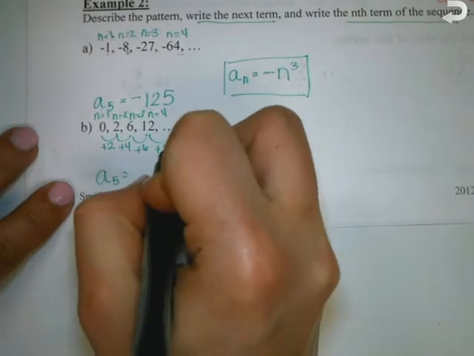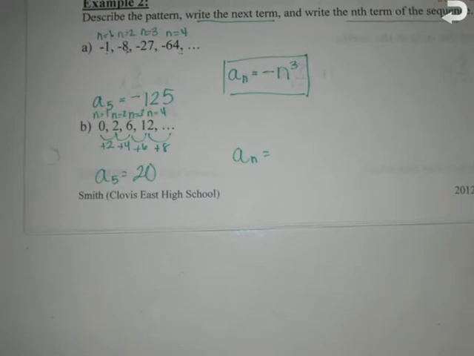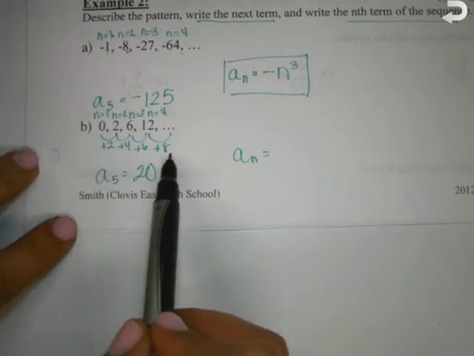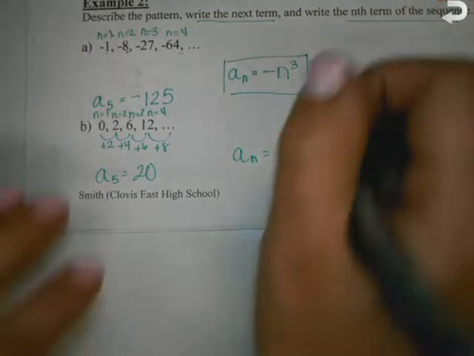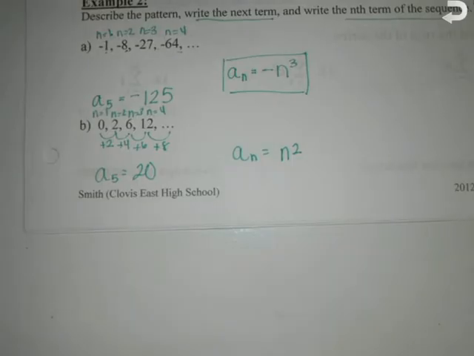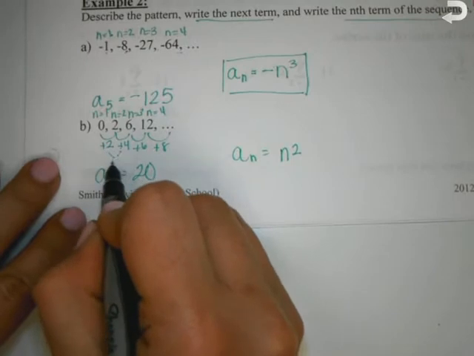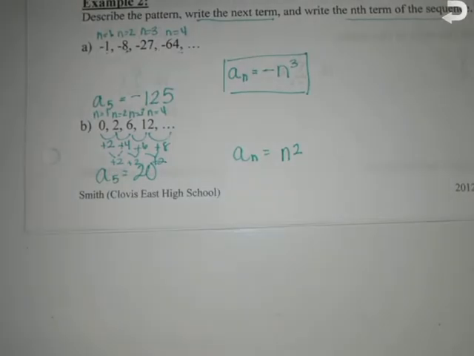So how can we write that in general terms? What do you guys notice? Each one is increasing by how many more each time? By 2, right? So this is telling me that it's going to be the number squared. So we're looking at something squared. I know there's going to be an n squared in there, because every time we're adding the previous plus 2. We'll talk about this when we look at more general terms. So n squared, so let's look at that.